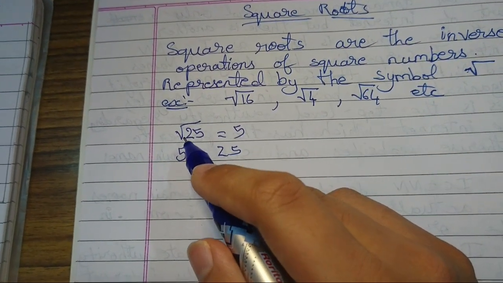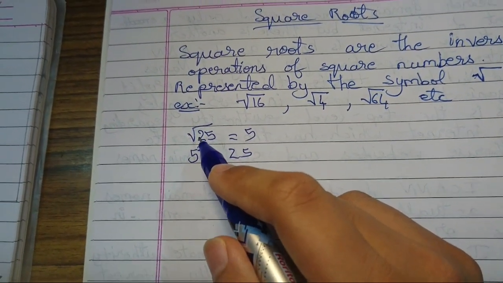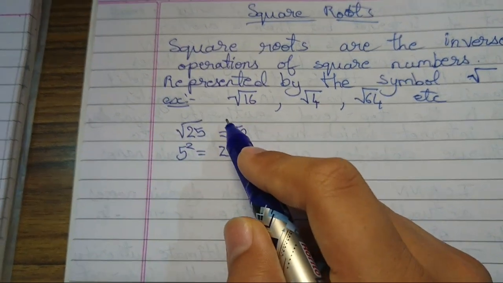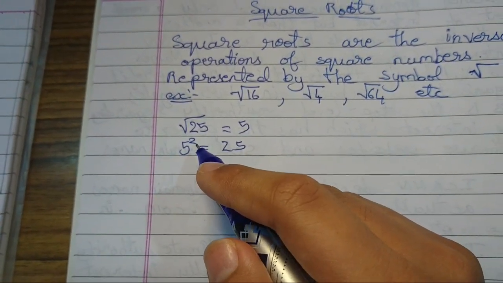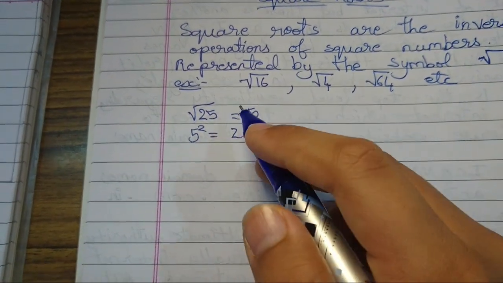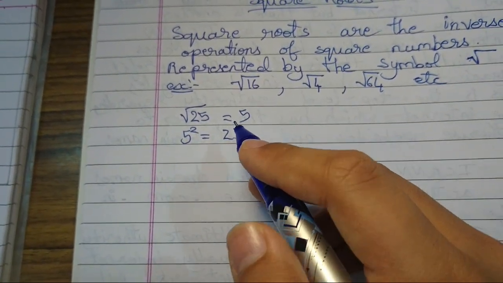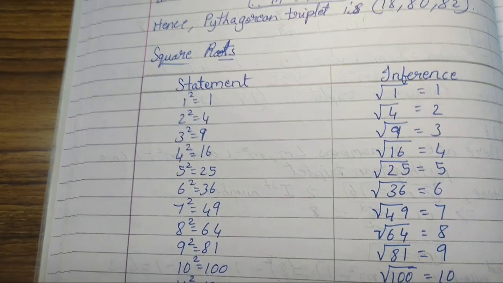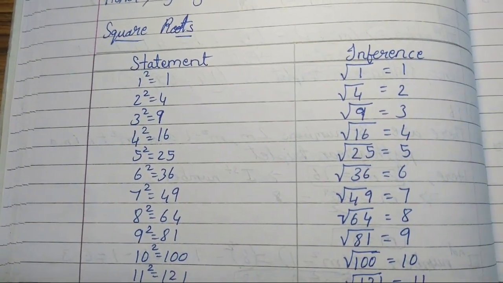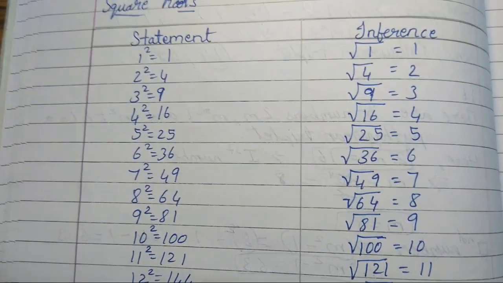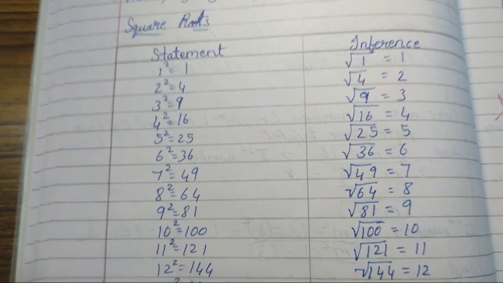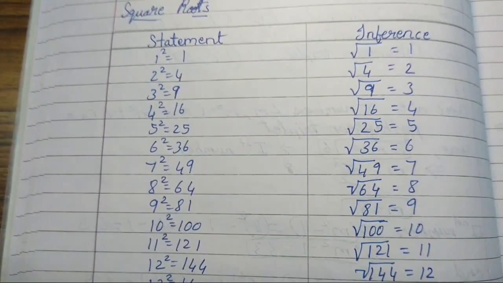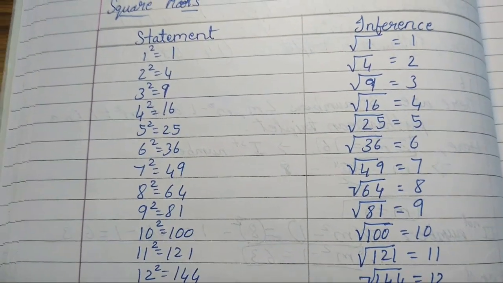So here if I shift this square root symbol, it becomes square. If I shift this square symbol, it will become the square root symbol. Okay. So in the last video I had shown you the table of squares up to 50. So now I am going to show you the square roots up to 32.